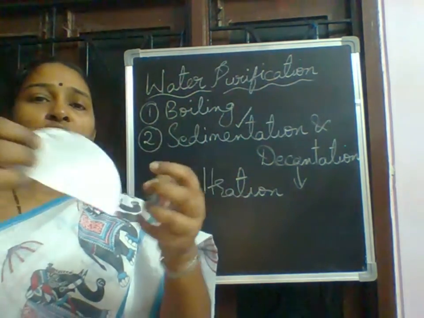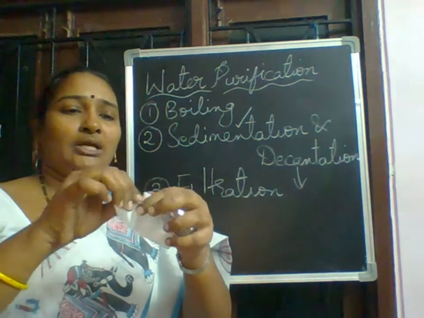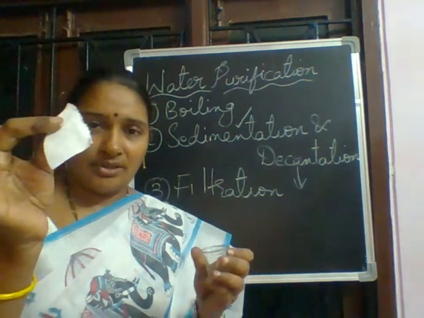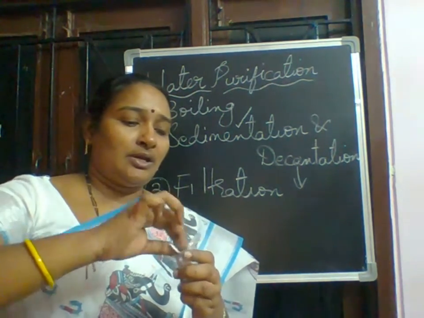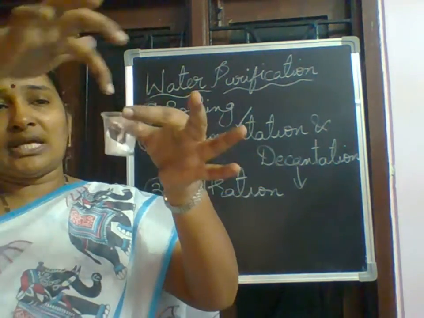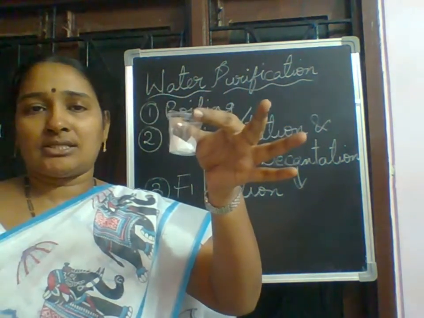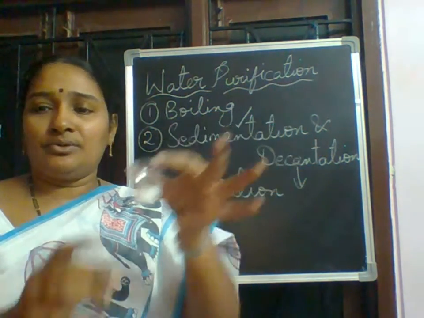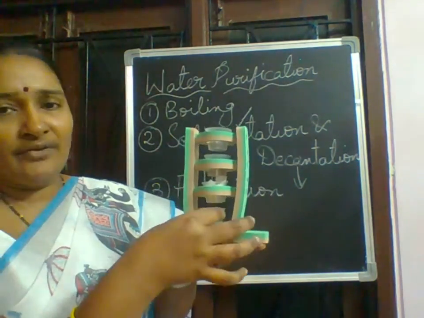In that glass, slowly you have to take a small piece of filter paper. I kept the filter paper inside the glass in this way. Then I put fine sand. So like this I have arranged.